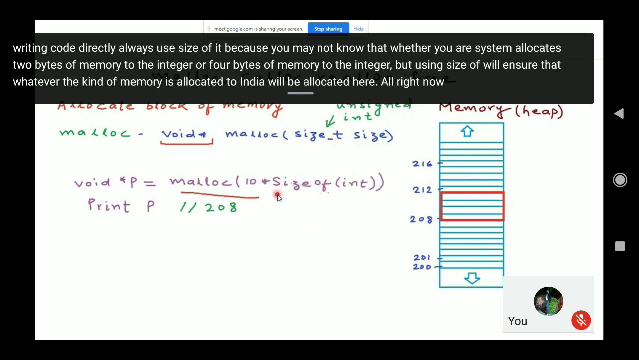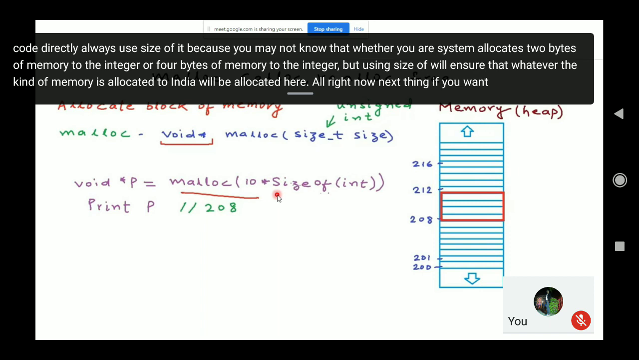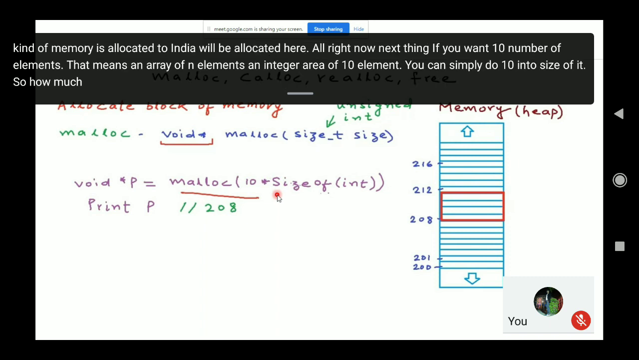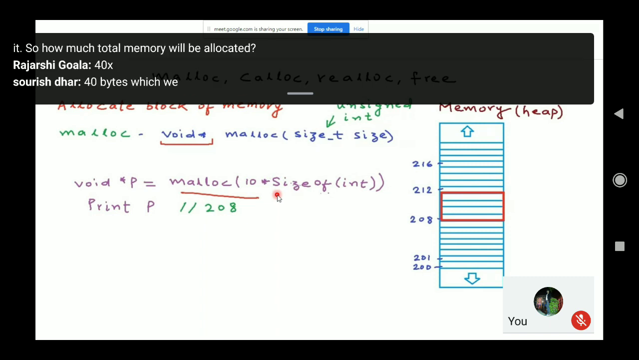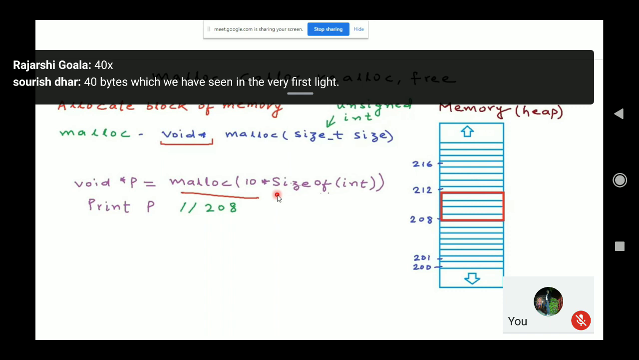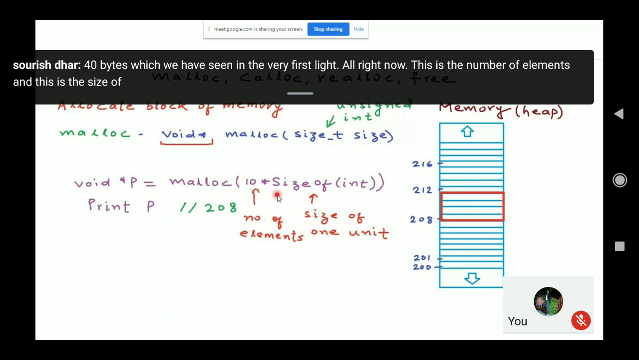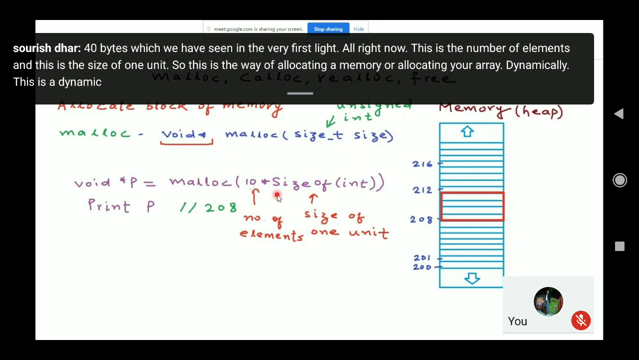Next thing, if you want 10 elements, that means an integer array of 10 elements, you can simply do 10 into sizeof int. So how much total memory will be allocated? 40 bytes, which we have seen in the very first slide. Now, this is the number of elements and this is the size of 1 unit. So this is the way of dynamically allocating an array. This is dynamic memory allocation of an array.